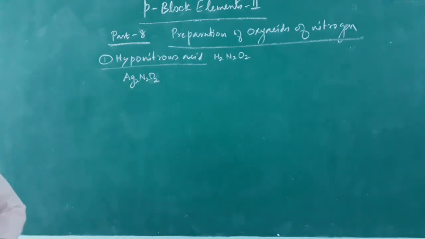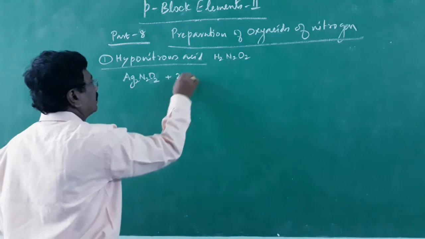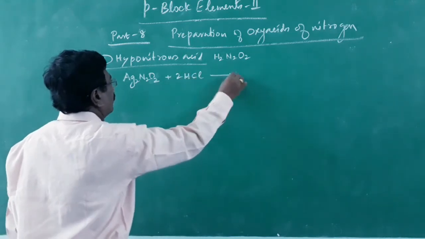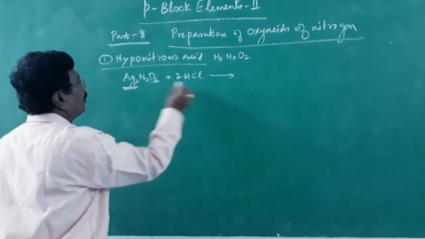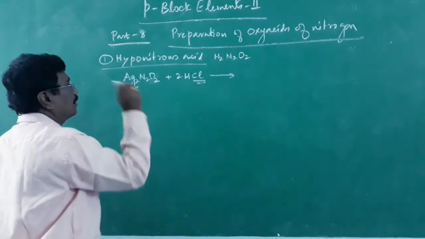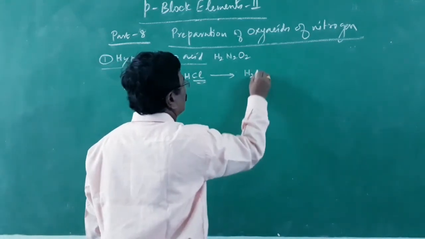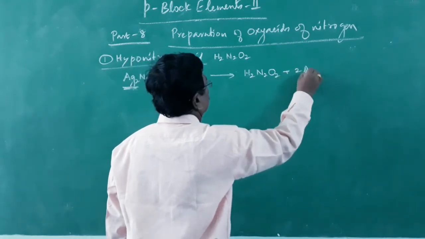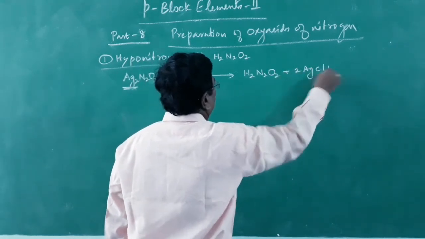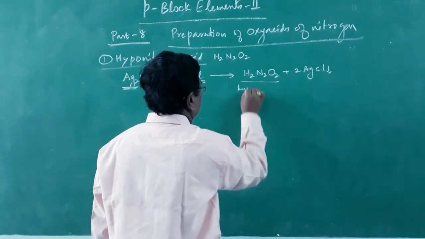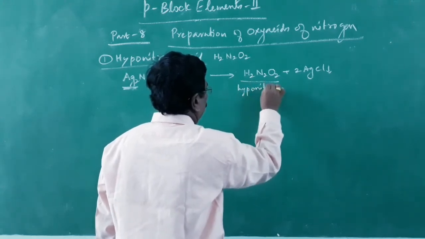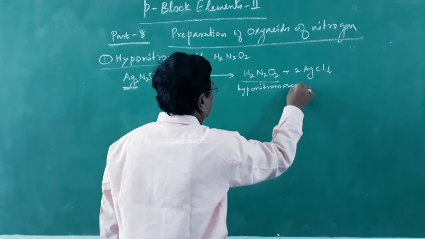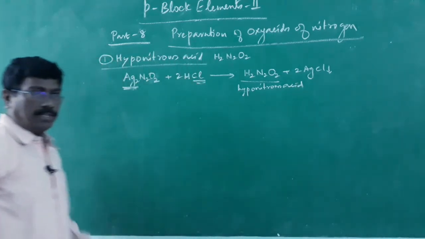Alright, when it is made to react with an inorganic acid, hydrochloric acid, silver combines with chlorine to become silver chloride, and hydrogen comes over here to give H2N2O2 plus 2 AgCl. AgCl will go in the form of precipitate. You will be getting hyponitrous acid. In this way, hyponitrous acid can be prepared.